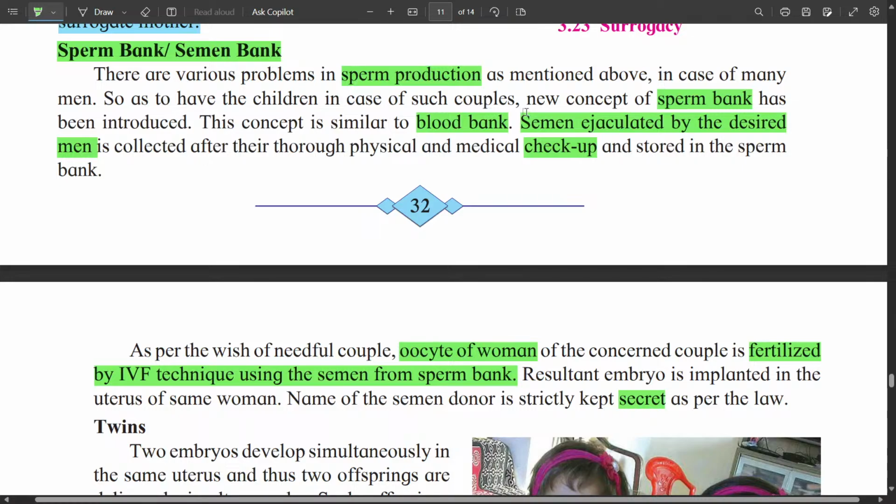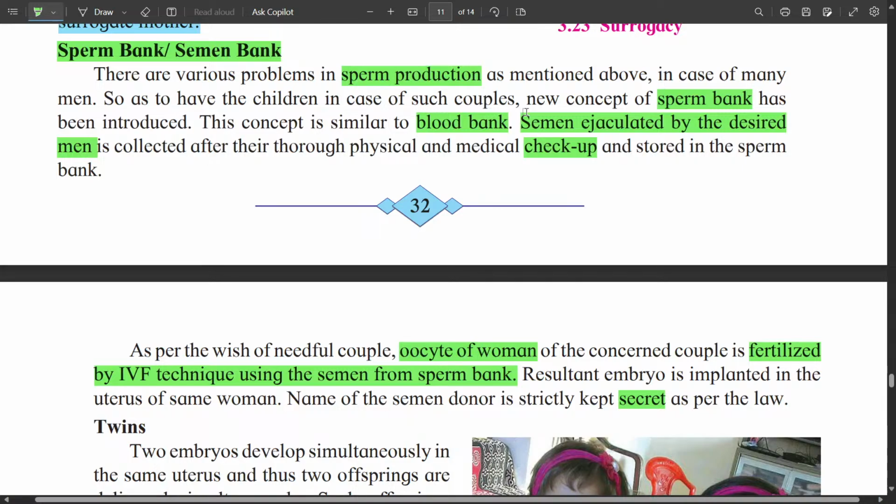So these are the three advanced techniques for the fertilization and for having a child for a childless couple. These techniques are in vitro fertilization, that means fertilization in a test tube.